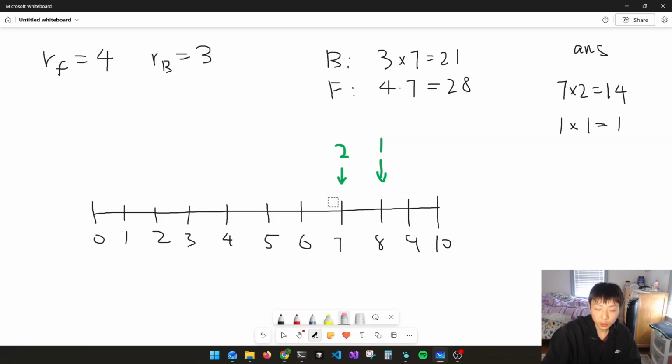So in other words, when Bessie is here, Farmer John is somewhere over here, right? And after one more second, Farmer John is going to catch up to Bessie, and they're both going to be over here. Now what happens after this? Well, nothing much happens, because the finish line is right here. The finish line is at 10, and there are no rest stops in between. So I guess Bessie just finishes and then Farmer John finishes. We don't really have to play that out, but you get the idea. So with this example, we have 14 and then one more, so we have a total of 50.